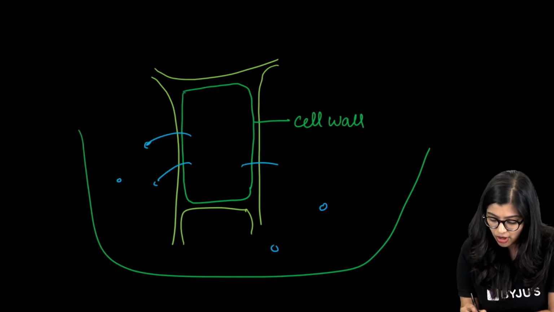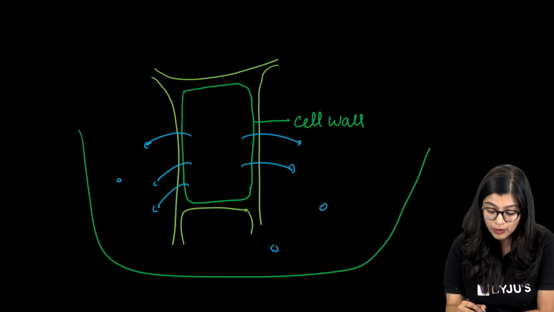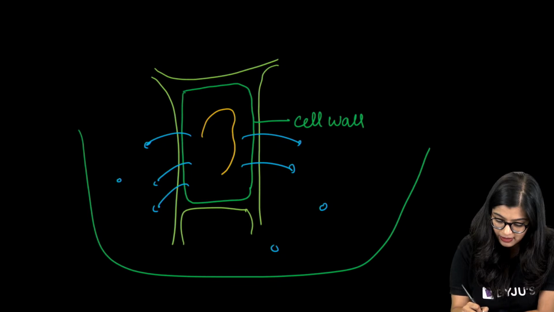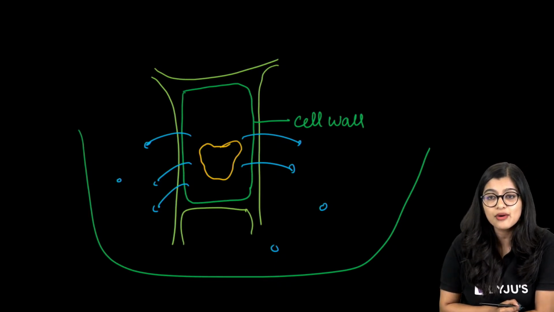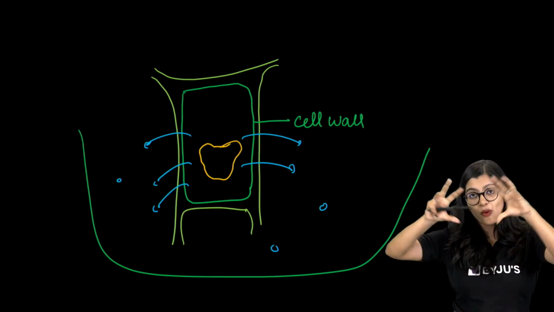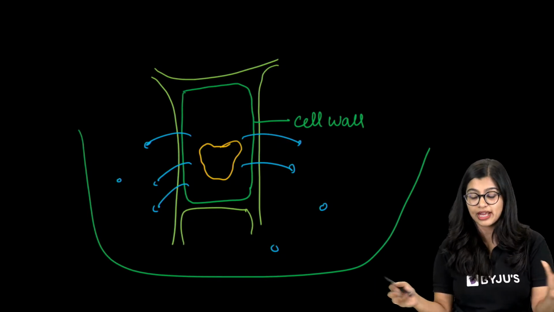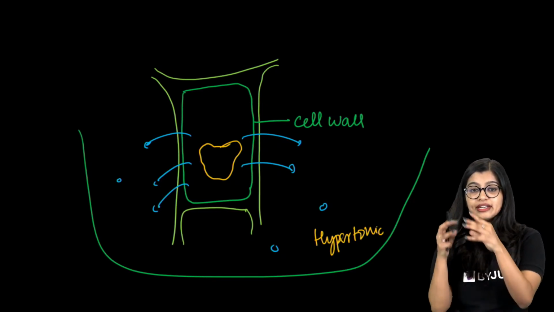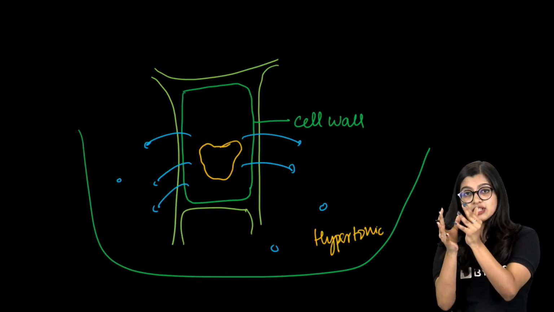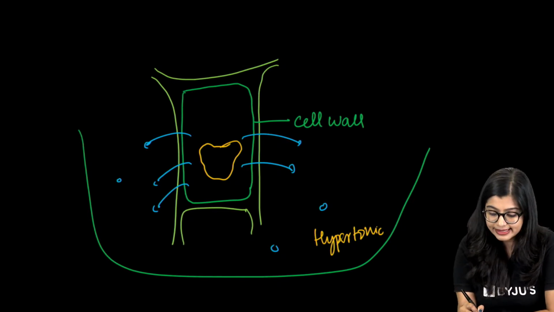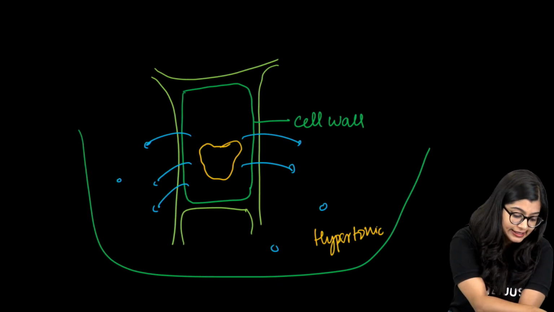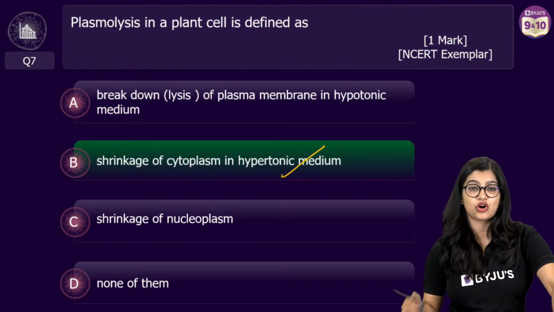So we see that a lot of water, almost everything, has escaped out, which means along with it, your cell membrane, which is what Harsimran asked me, yes, your cell membrane will also shrink, right? It will shrink to one corner and it will be only this. So all the water has gone out into the surroundings because it has been kept in a hypertonic medium, right? And we see that now all the water has gone, leaving only the remaining constituents, and it shrunk away from the cell wall, leaving a lot of space here, which is why in this case the correct answer is shrinkage in hypertonic medium.